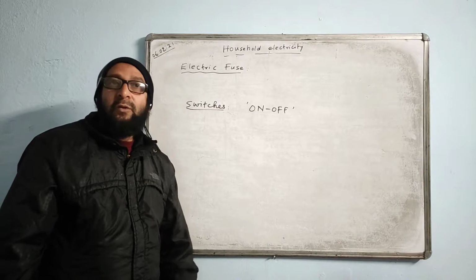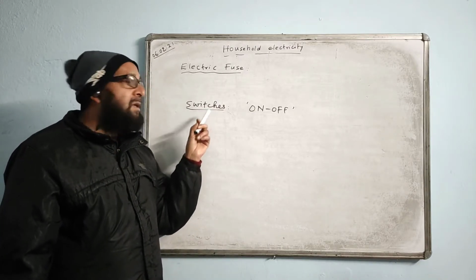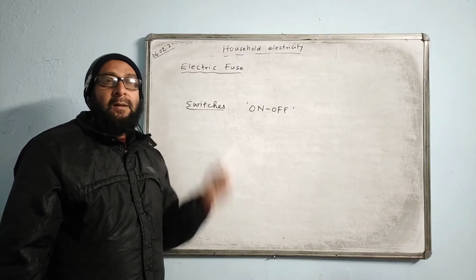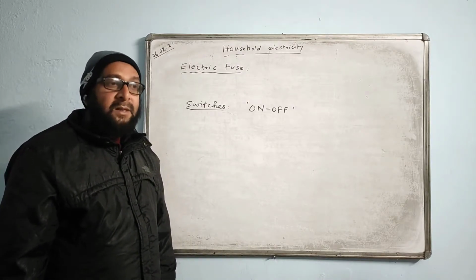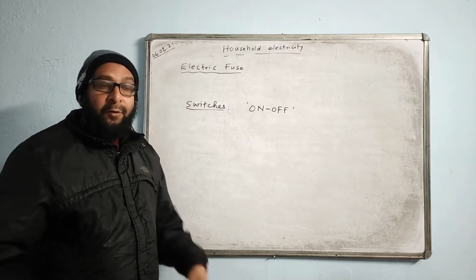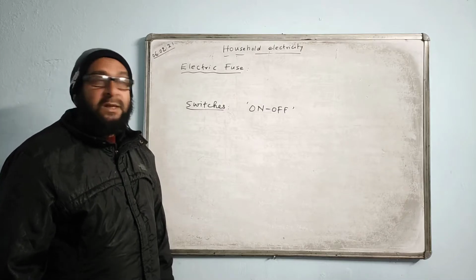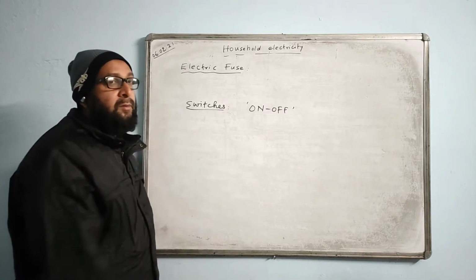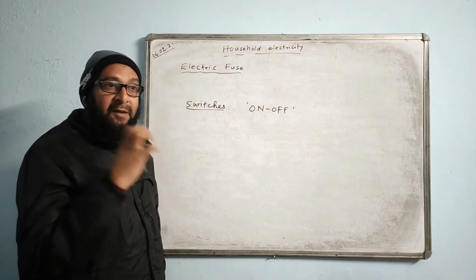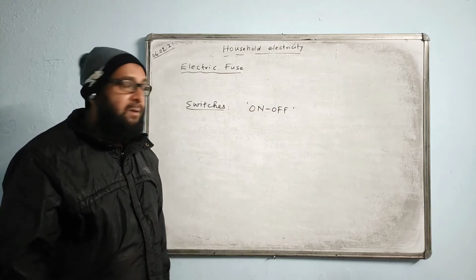What precautions should one take while handling switches? First, switches must not be touched with wet hands. One must not be barefoot while touching a switch, and switches must not be loosely fitted on the board. They must be tightly fitted on the board. There must not be any loose wiring in the switch.